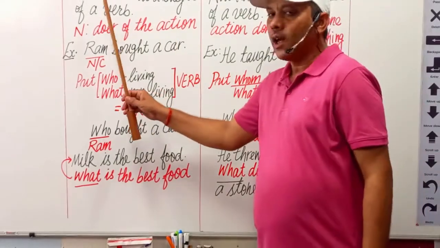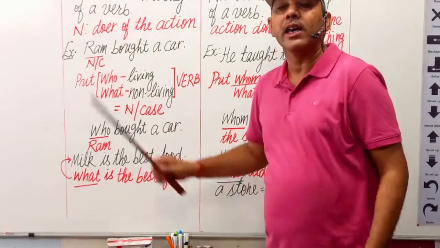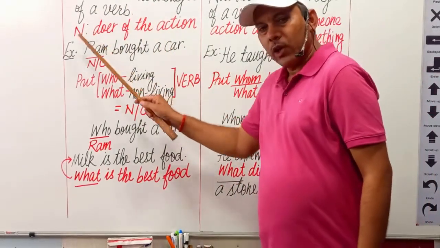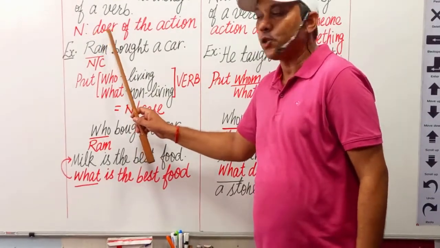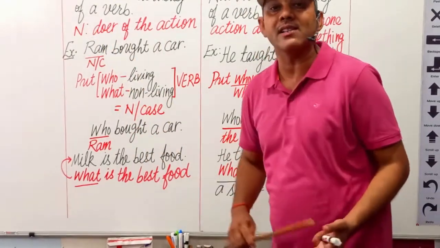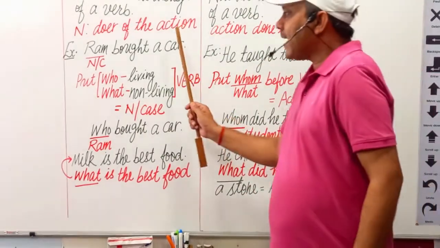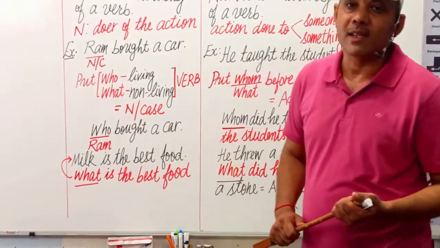The first one, when noun is used as a subject of a verb in a sentence. You are well known that what is subject? Subject, doer of the action in a sentence is known as subject. किसी भी एक्शन को करने वाला, doer of the action is known as subject.